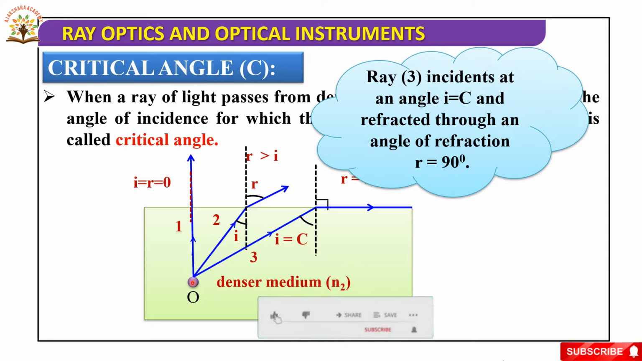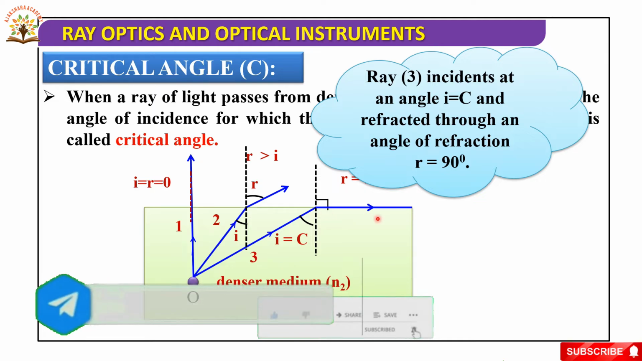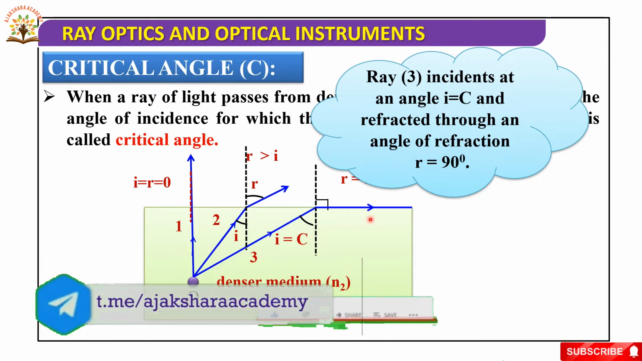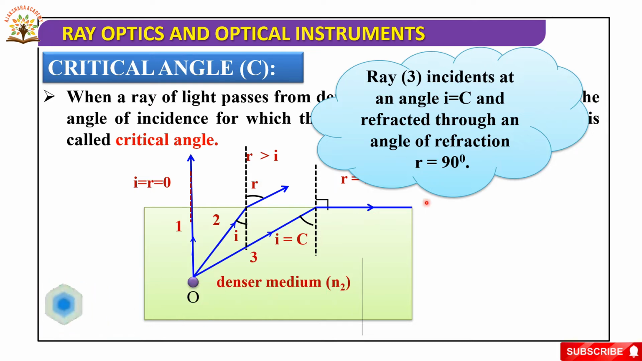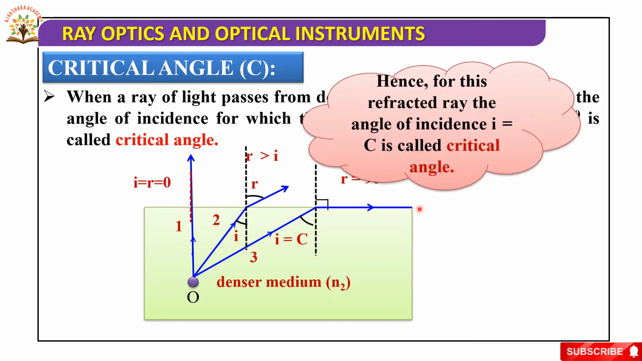So, the incident ray comes from the denser to the rarer medium, and the refracted ray grazes the interface. In this situation, the angle of refraction is 90 degrees. Okay. Next, this is called the critical angle. Hence, for this refracted ray, the angle of incidence i = C is called the critical angle.